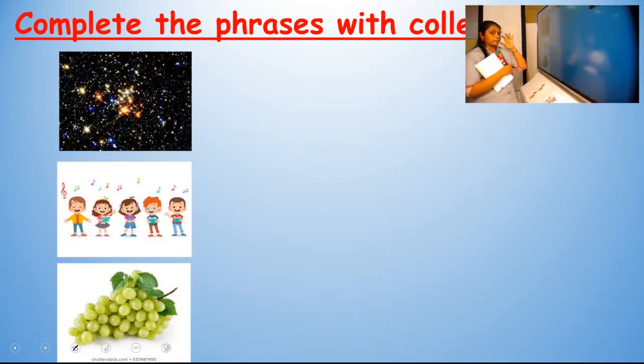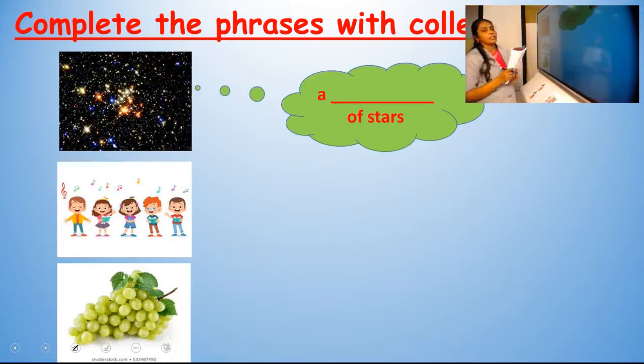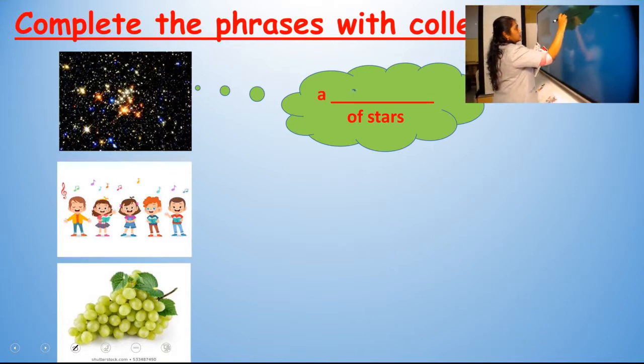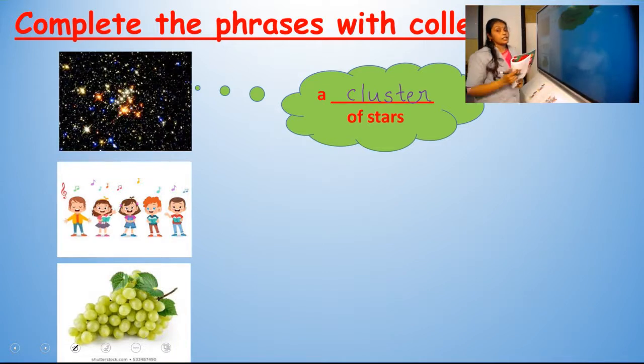Then question number 3. You can see this. What is this? Stars. So we have to use one collective noun for this. A dash of stars. Stars are a group of things. We will use the collective noun for star, a cluster of stars. A cluster of stars is a collective noun. It's a group of things, and we have to give a name for that.